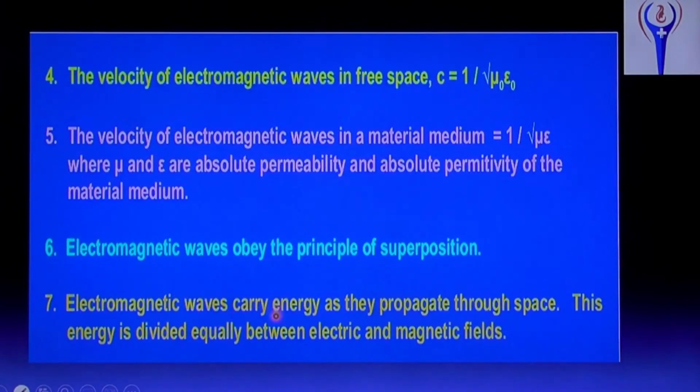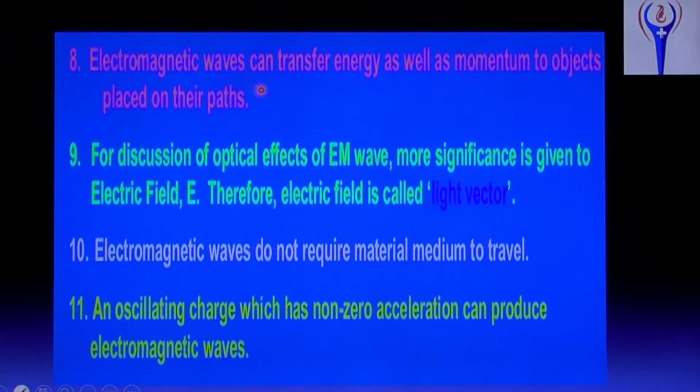And electromagnetic waves carry energy as they propagate through space. This energy is divided equally between electric and magnetic field. That is why we are using this as a carrier wave in modulation. In electronics, modulation is a very, very important topic to transfer the signal from one place to other place. So there, this electromagnetic wave acts as a carrier wave. It transmits energy from one place to other place. And electromagnetic waves can transfer energy as well as momentum to objects placed on their path.